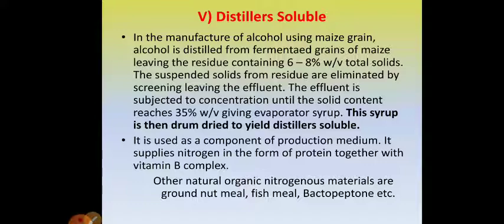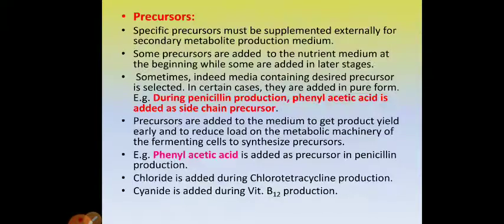It is used as a component of production media. It supplies nitrogen in the form of proteins together with vitamin B complex. So it's a good source of growth factors like vitamin B complex, and at the same time, it is a good source of nitrogen also. The other organic nitrogenous compounds that can be used are groundnut meal, fish meal, bactopeptone, etc. Peptone is also a very good source of nitrogen.